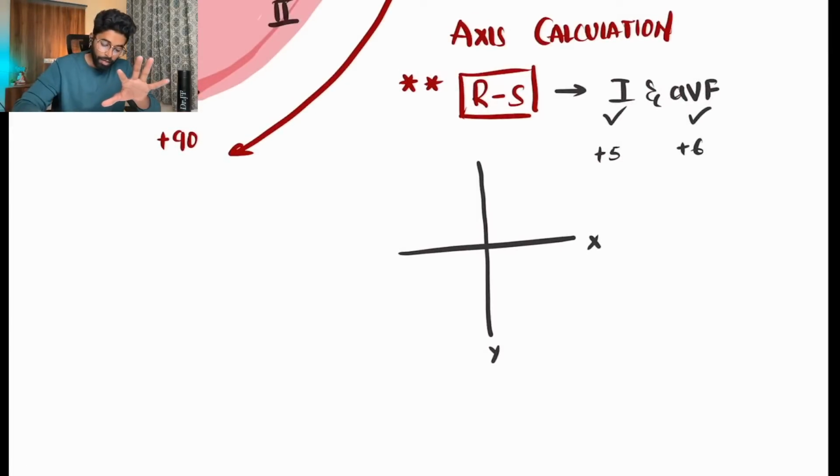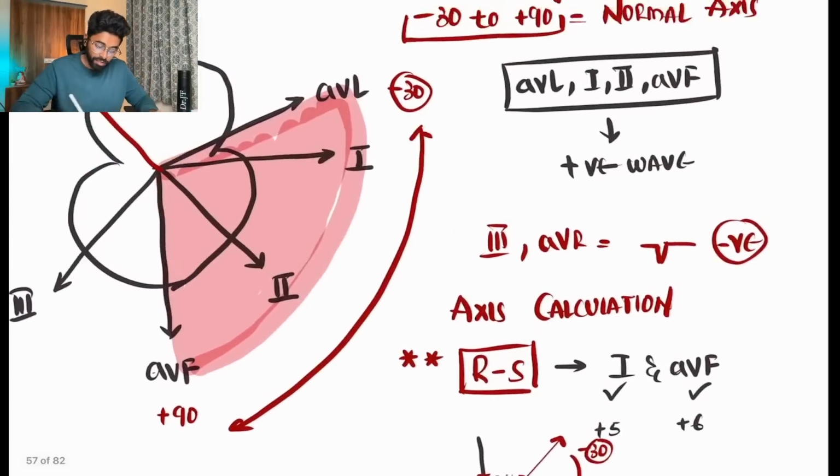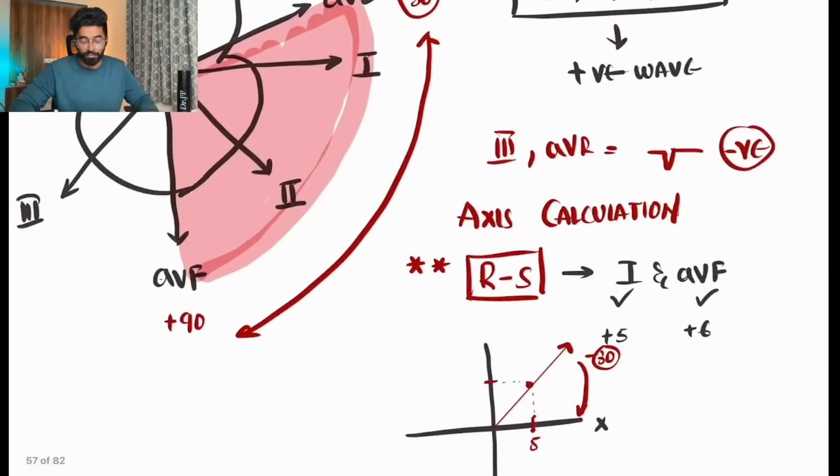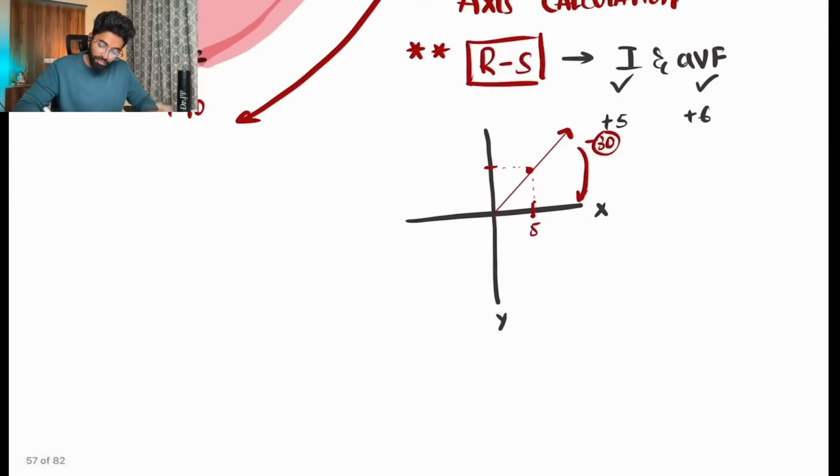Now I have got plus 5 here, so you can mark plus 5 on the x-axis, and we have got plus 6 on the y-axis, and the meeting point is this. Whenever you take the meeting point, it's around minus 30, and minus 30 degrees is what? Normal axis, within the normal axis.